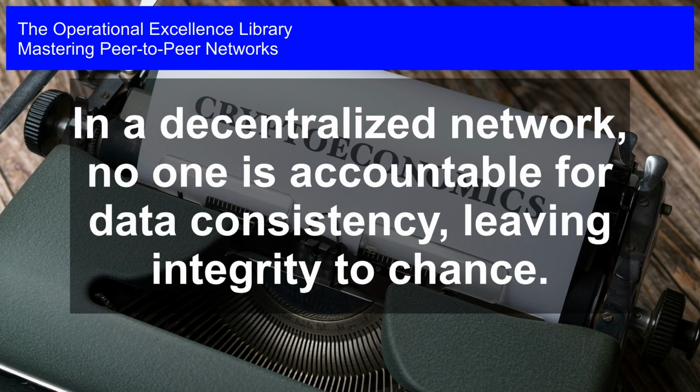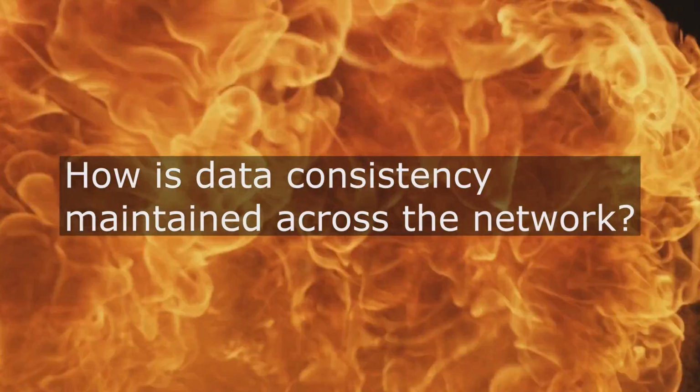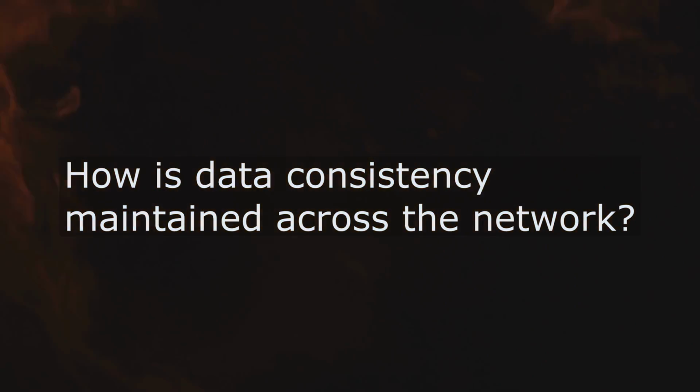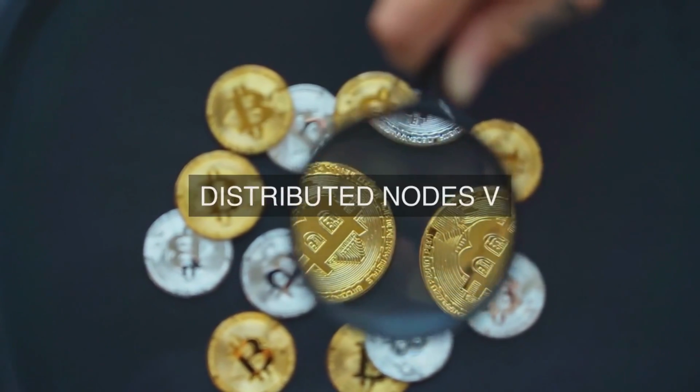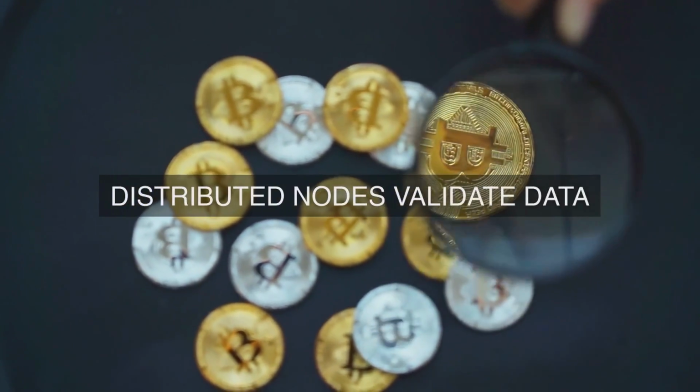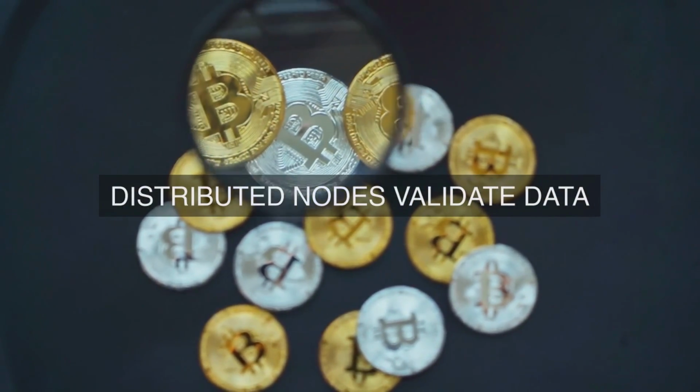Mastering peer-to-peer networks. In a decentralized network, no one is accountable for data consistency, leaving integrity to chance. Who is responsible for ensuring data consistency across the distributed nodes in the peer-to-peer network, and what mechanisms are in place to guarantee data integrity and consistency in a decentralized environment where nodes can join and leave the network dynamically?